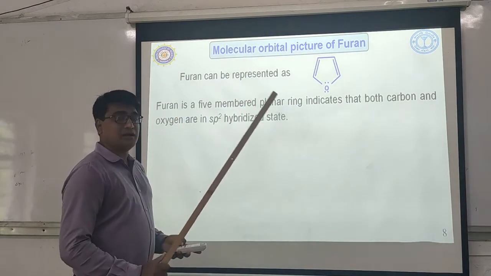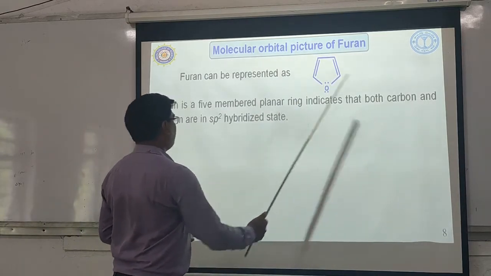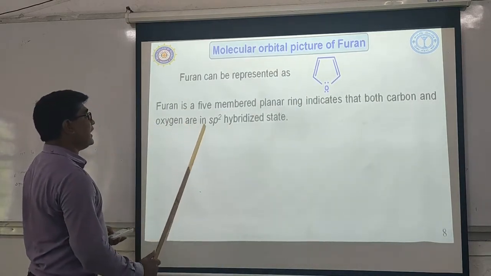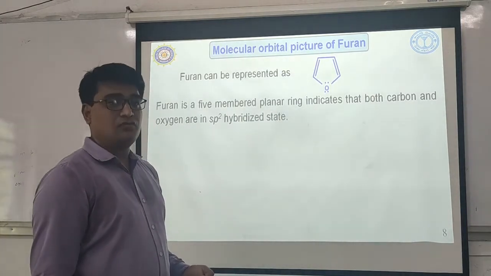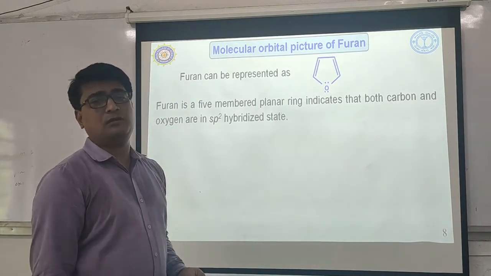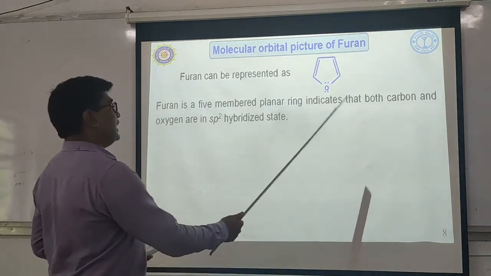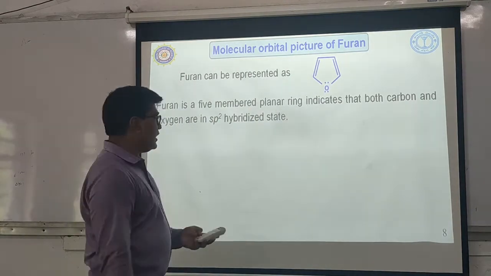Now what does the planar ring indicate? It indicates that both carbon as well as oxygen are in sp2 hybridized state. You know it, the geometry of sp2 hybridization is trigonal planar. So the carbon and oxygen in furan are sp2 hybridized.